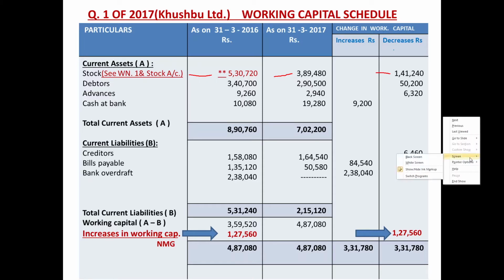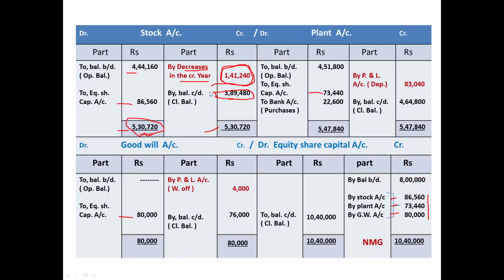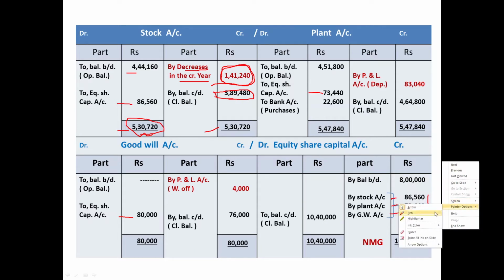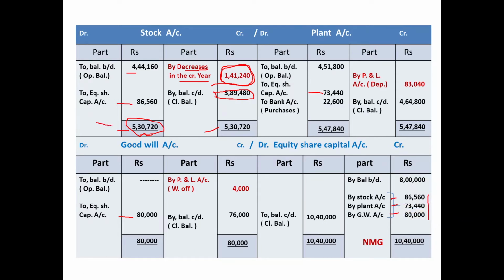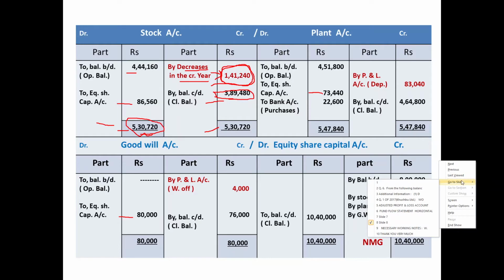Have a look once again on the stock account and do verify this particular impact. Total of the debit side 5,30,720, closing balance, and that gives the decrease of stock in the current year that we reported in the working capital schedule.